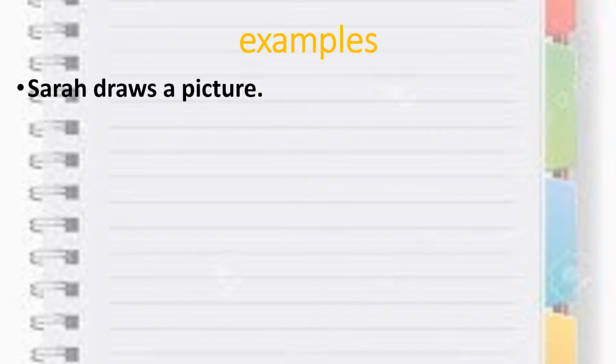As we have done the structure of how we need to change active into passive, we will do the same structure with a few examples to make this more clear to you. Example 1: Sarah draws a picture. Now you will help me. Sarah is the subject, draws is the verb, and a picture is the object. Okay, clear? So subject, verb and object means this is an active sentence. I am writing A over here, which is an active sentence.